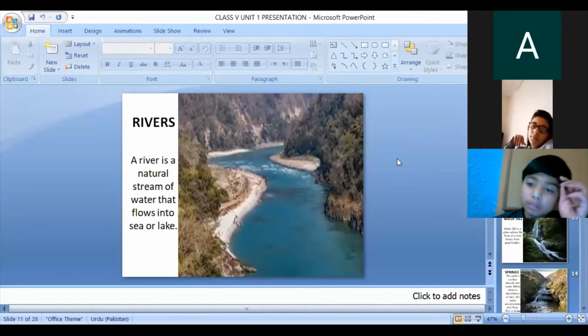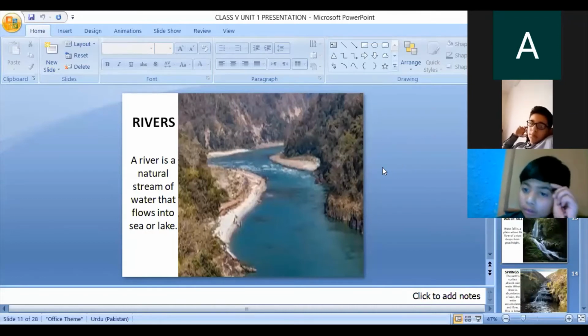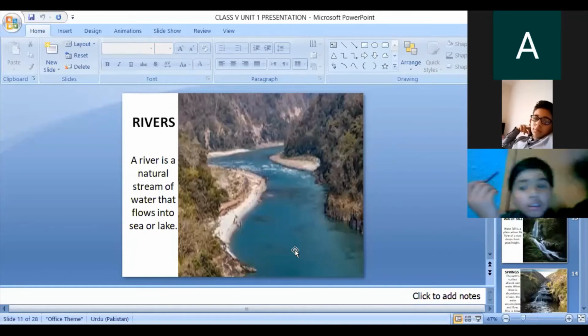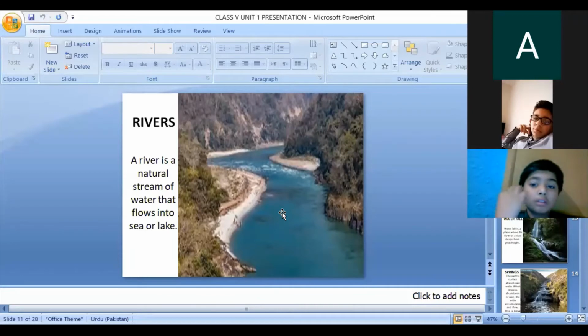Next is rivers. What are rivers? A river is a natural stream of water that flows into a sea or lake. You can see the river. We have 5 big rivers in Pakistan. You know what the rivers are? The flow of water. Okay.